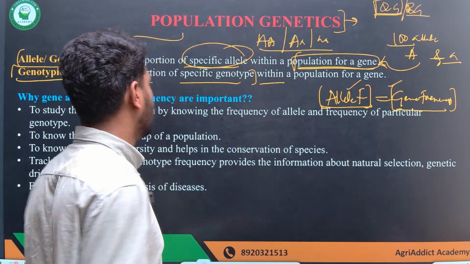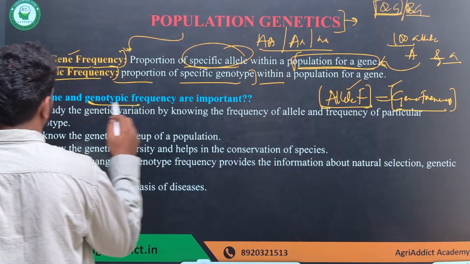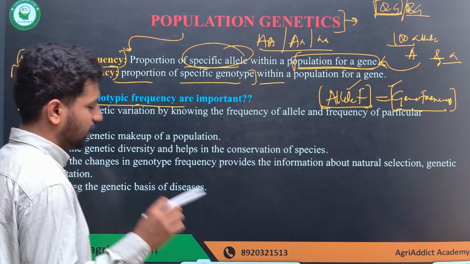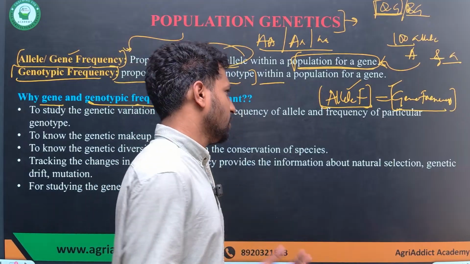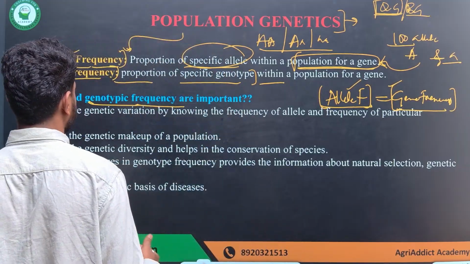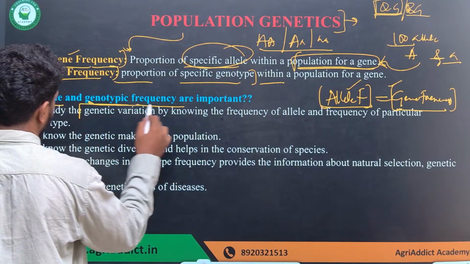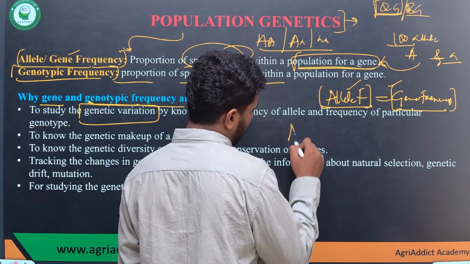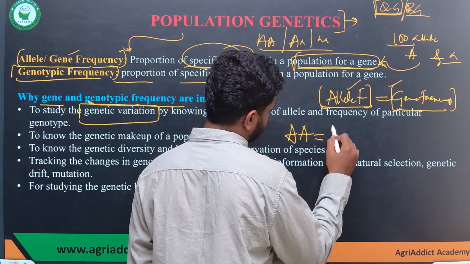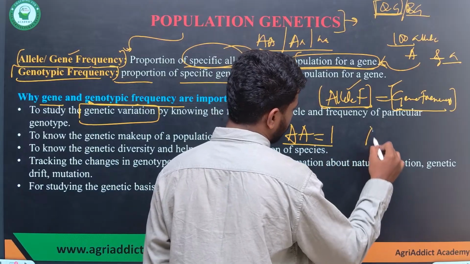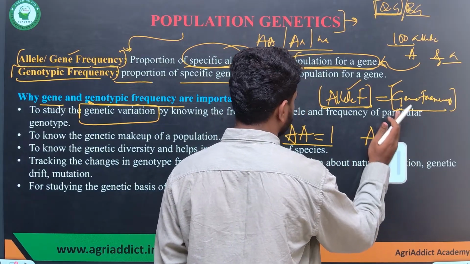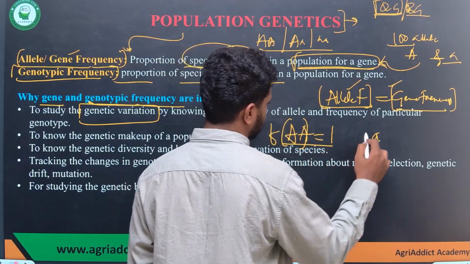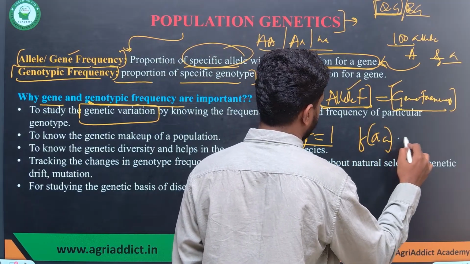So why is it important to know the gene and genotypic frequency? Mainly, from generation to generation, if we know the allelic frequency and the genotypic frequency, we will be able to study the genetic variation. For example, if I say the frequency of capital A is 1, then what will be the value of small a? Quickly.